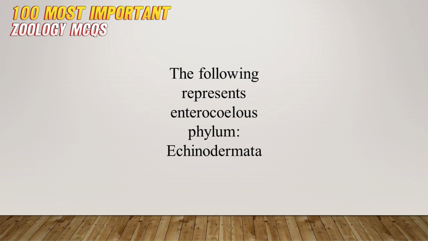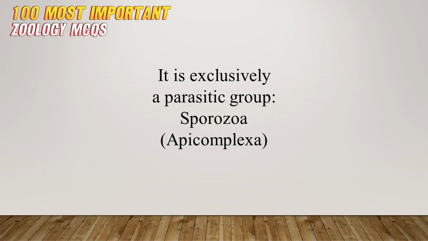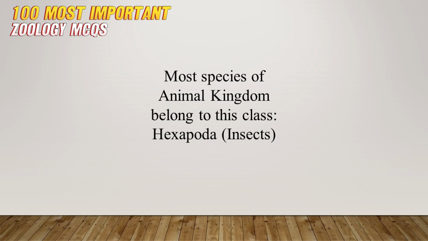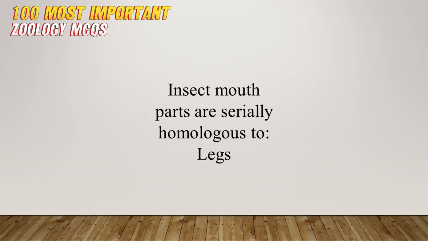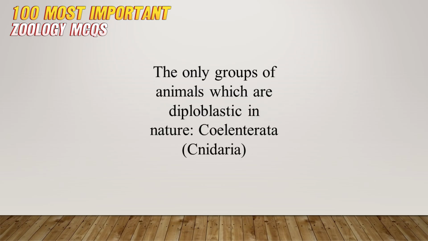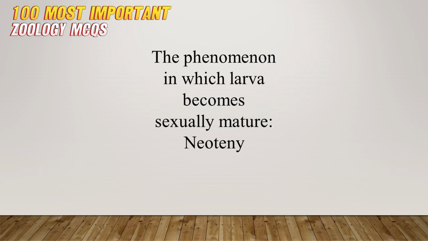The following represents the enterocoelous phylum: echinodermata. It is exclusively a parasitic group: Sporozoa, apicomplexa. Most species of the animal kingdom belong to this class: Hexapoda, insects. Insect mouthparts are serially homologous to legs. The only groups of animals which are diploblastic in nature: Coelenterata, cnidaria. The phenomenon in which larva becomes sexually mature: neoteny.